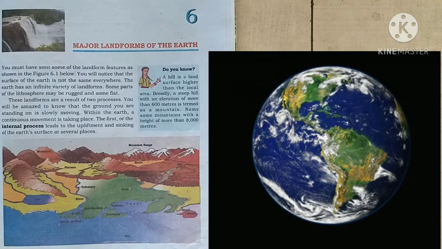Now we will see in detail. We have studied that the earth is continuously moving. Yes, it rotates on its own axis and even revolves around the sun. We do not feel these movements even though they are faster than probably any car on the earth. Additionally, there is continuous movement under the earth's surface as well. So we have seen one term here, that is internal process. We will see what the internal process is in detail.